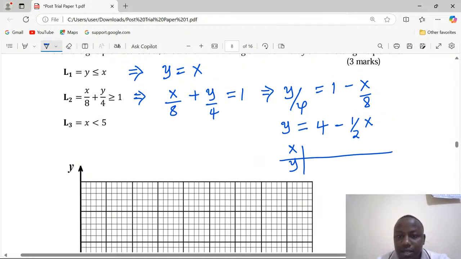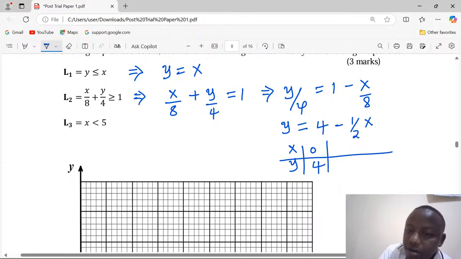When x is 0, for example, the value of y will be 4. When x is 2, we need y to be 4 minus half times 2, which is 1. So 4 minus 1 will give us 3.